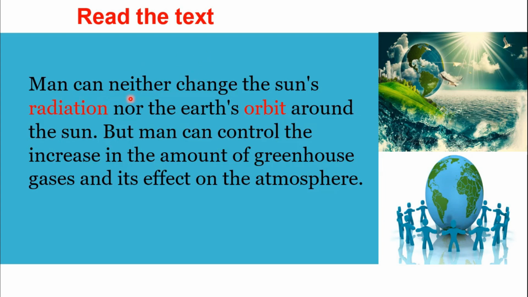Man can neither change the sun's radiation nor the earth's orbit around the sun, but man can control the increase in the amount of greenhouse gases and its effect on the atmosphere. Yes, dear students, it's definitely beyond the ability of human beings, because we do not have the power to change the radiation of the sun or the orbit of the earth. But what can we do? Yes, we can control the emission of carbon dioxide.